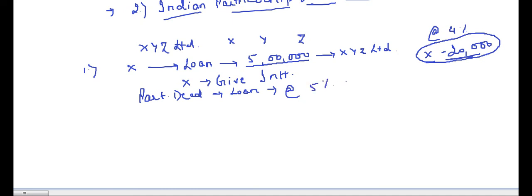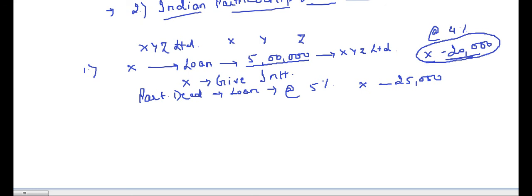Now what will happen? X is advancing 5 lakhs. Now it is clear in the partnership deed that if any partner advances loan, he or she is entitled to receive interest at the rate of 5%. That means X will receive interest of 25,000 rupees. X will be very happy that yes, I am getting my interest, I am not losing on anything.